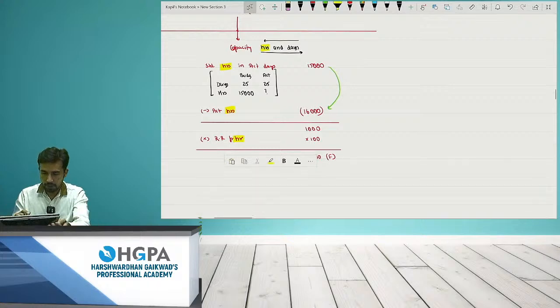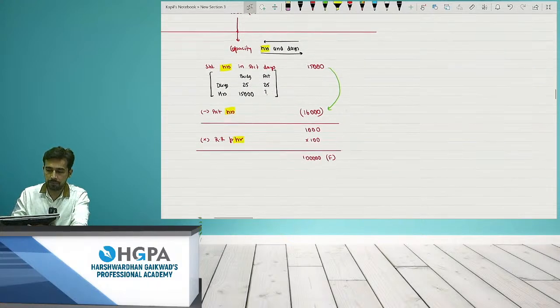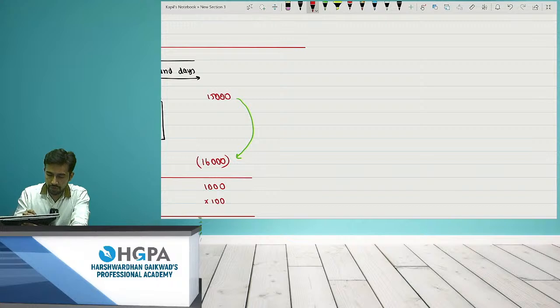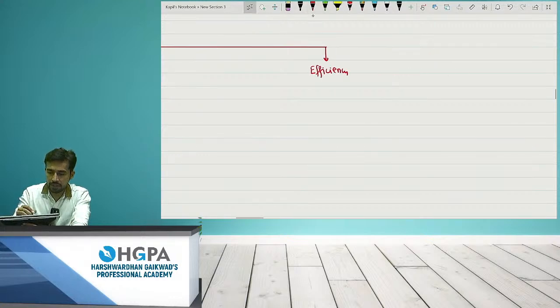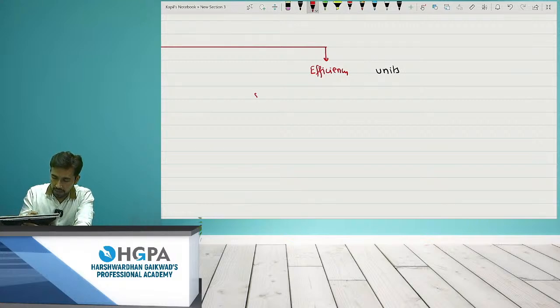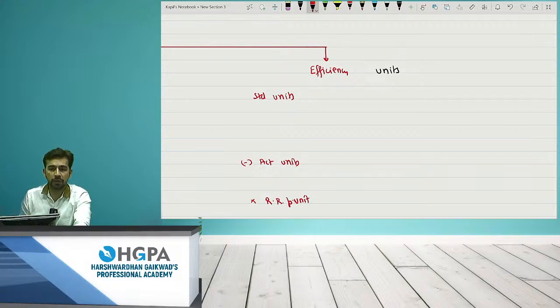After that, I will shift to efficiency. The third point in this is efficiency. How to calculate efficiency? Efficiency is always compared by units. So what I'll write over there: standard units minus actual units into recovery rate per unit. This is very simple. So I have the actual units, I have the recovery rate per unit, standard units.